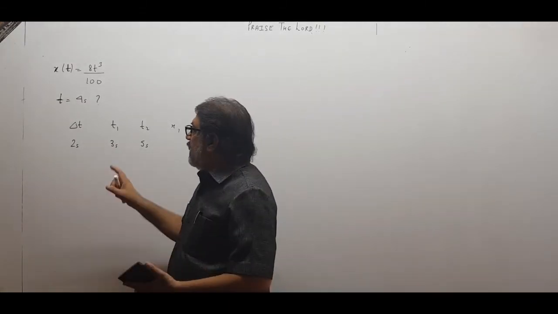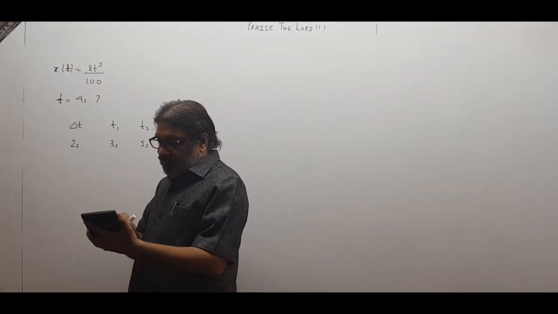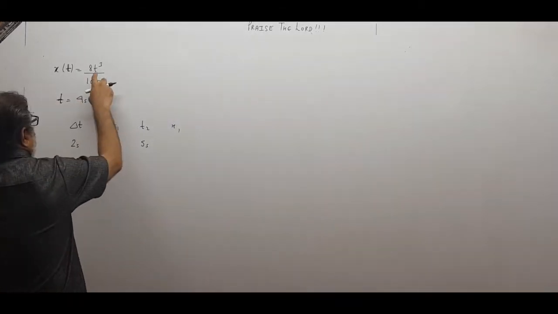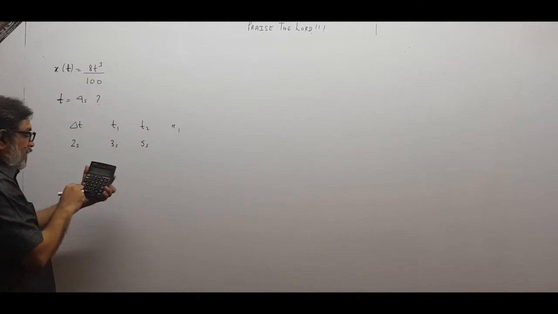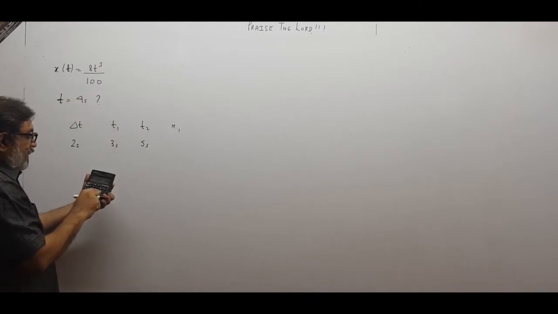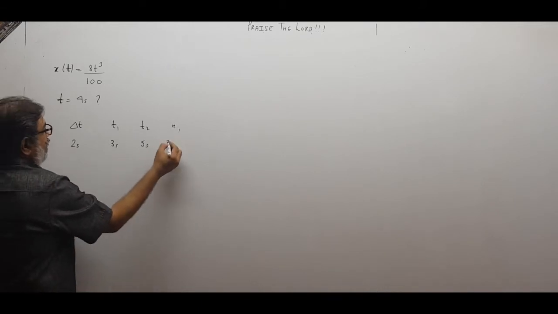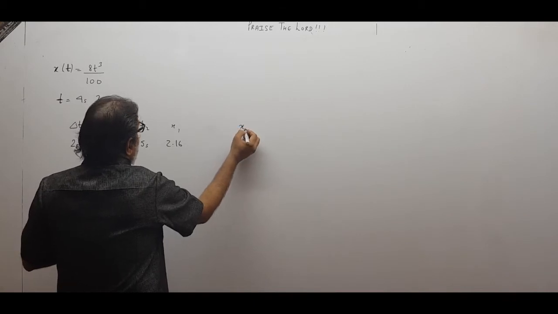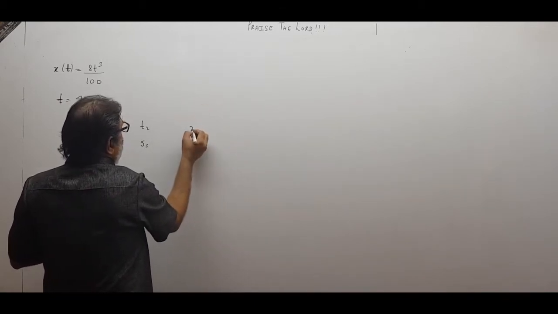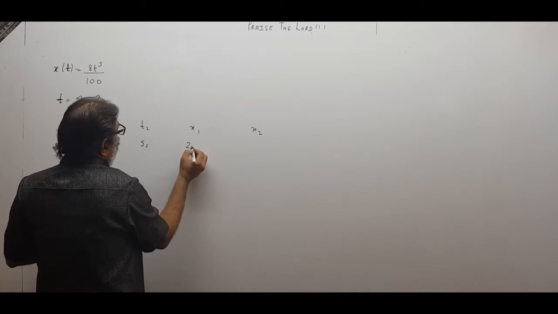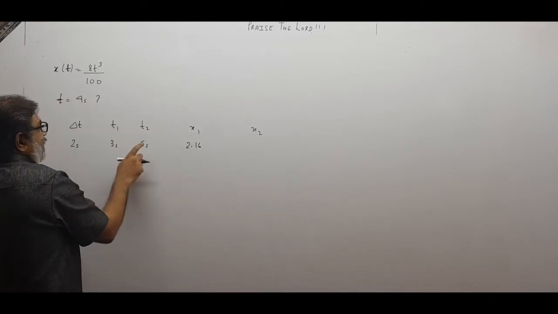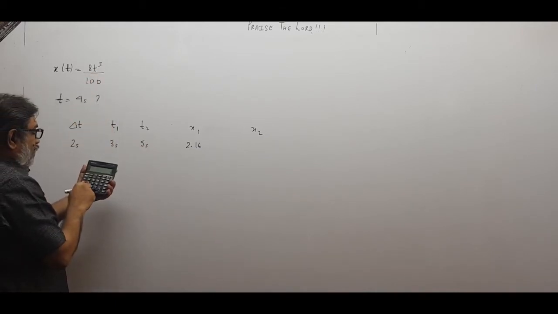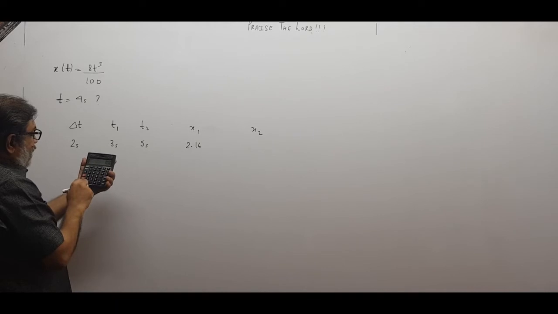Let us make use of the calculator. At 3 seconds, this will be 27 into 8 divided by 100. That is 2.16. And what is x2? Let me write a bit far, I may need it. So x1 and x2. This is 2.16. x2 is at, sorry, 5 seconds. So 5 cube, 125 into 8 divided by 100.